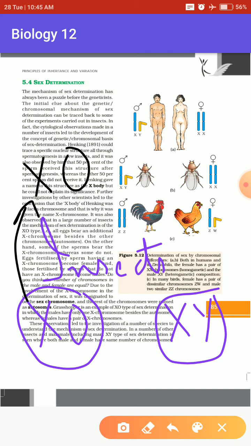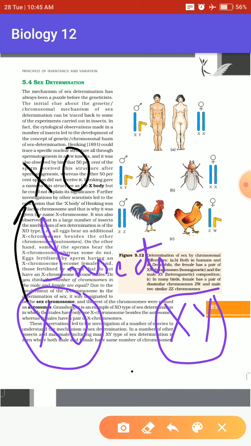A long time ago, scientists thought that all the chromosomes were similar and had similar functions, but after Henking discovered the X chromosome, they got to know that there are also chromosomes which determine the gender of an organism.